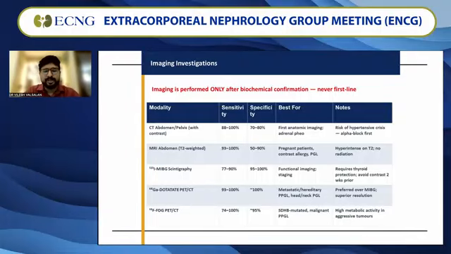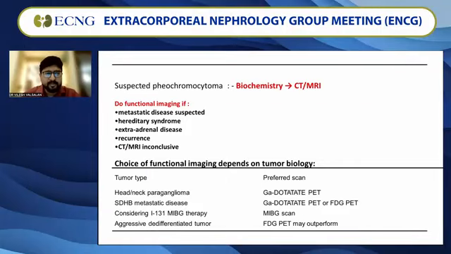More importantly, when you've got a malignant metastasis, and on genetic study, as we said, an SDHB mutation, then definitely there is a role for FDG PET CT to find out where the source of the lesion is. To identify the source of the lesion, FDG PET CT will be of great benefit, as high metabolic activity is seen in aggressive tumors. So when you are suspecting a pheochromocytoma, after the biochemistry, we go for imaging.